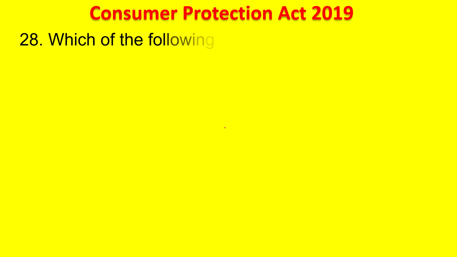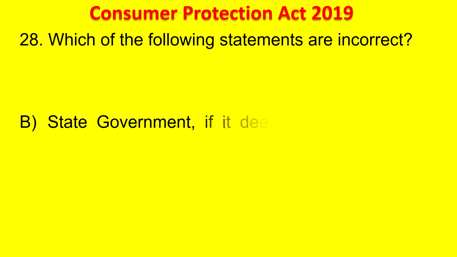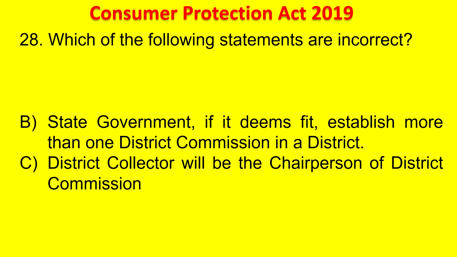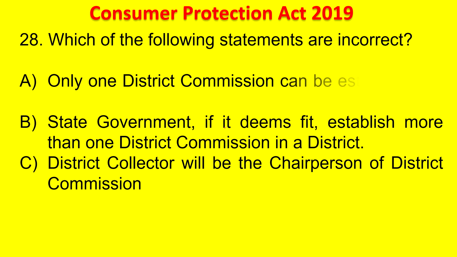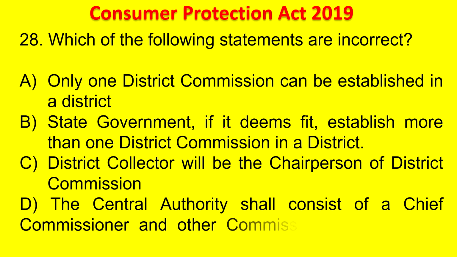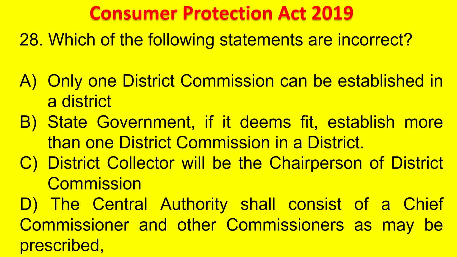Next question. Which of the following statements are incorrect? If the State government deems fit to establish more than one district commission in the district, the district collector will be the chairperson of the district commission. Only one district commission can be established in a district. The central authority shall consist of chief commissioner and other commissioners as may be prescribed.